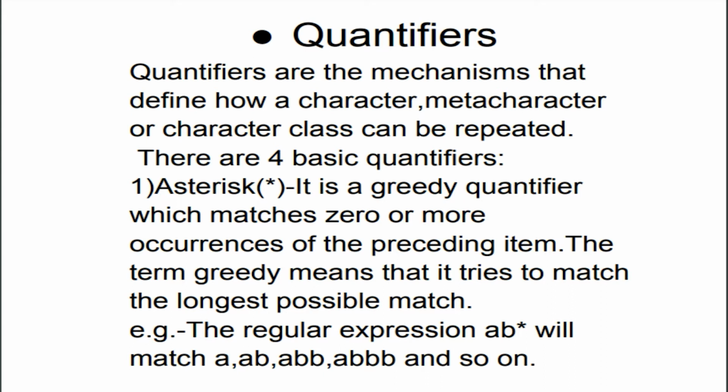Quantifiers are the mechanisms that define how a character, meta character or character class can be repeated. There are four basic quantifiers. The first one is asterisk. It is a greedy quantifier which matches 0 or more occurrences of the preceding item. The term greedy means that it tries to match the longest possible match. For example, the regular expression ab* will match a, ab, abb, abbb and so on.